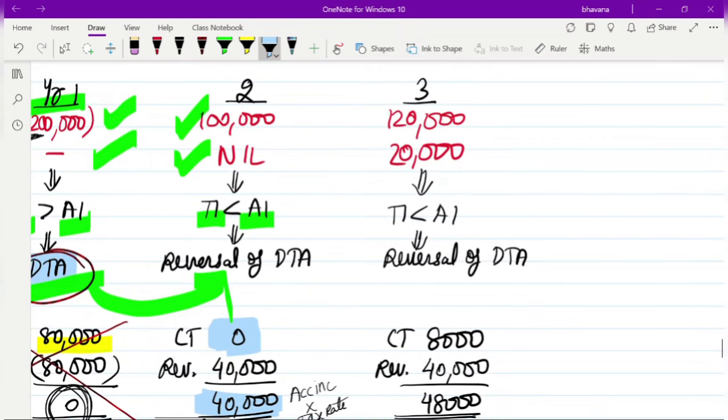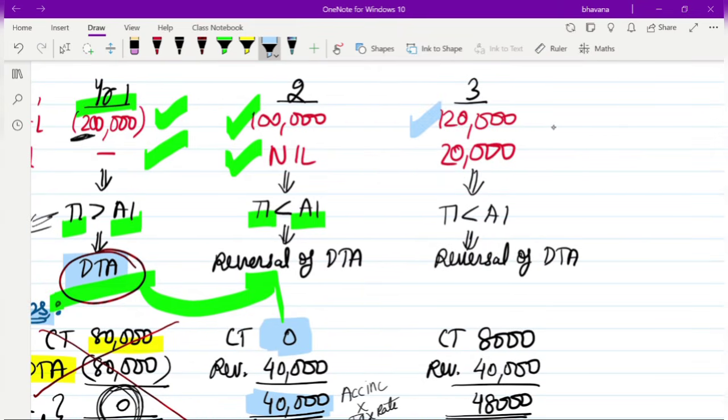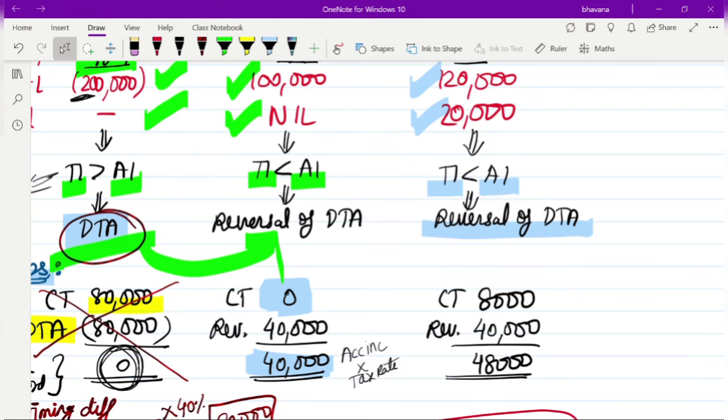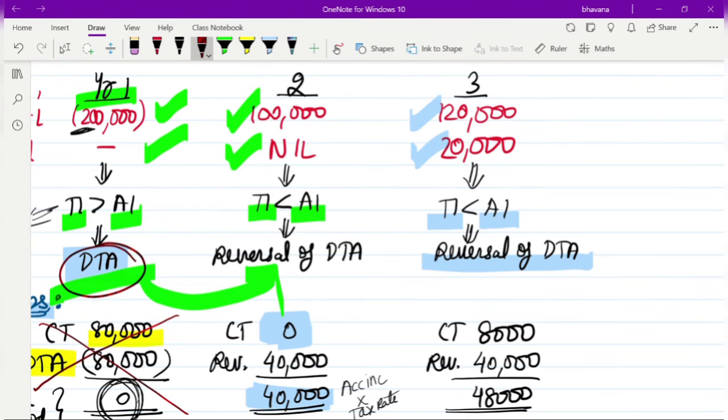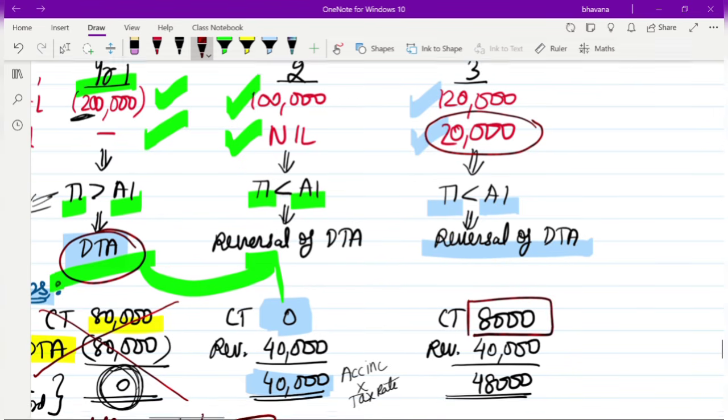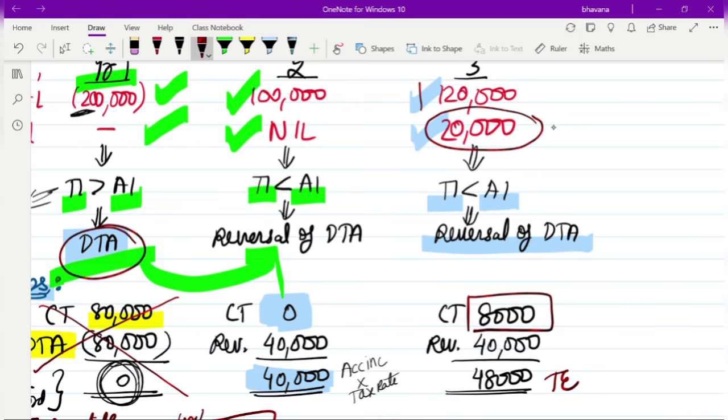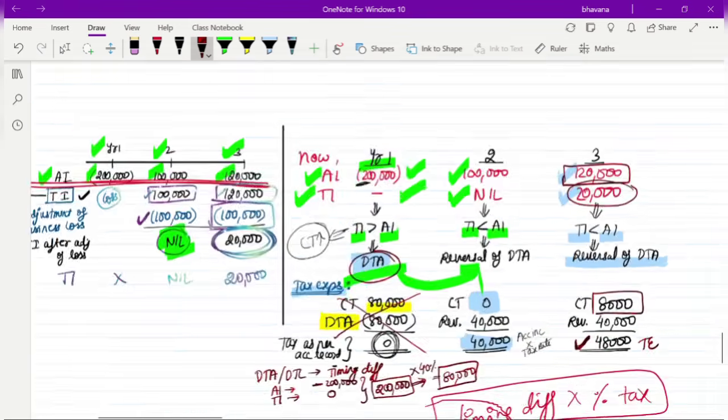The same way in the third year, your accounting income is 1,20,000 and your taxable income is 20,000. Taxable income is less than accounting income, so you do reversal of DTA, same concept as year 2. Your current tax will be your taxable income, 20,000 into 40 percent, which is 8,000. Your tax expense will be your accounting income 1,20,000 into 40 percent, which is 48,000. The difference is 40,000, which is your reversal of DTA. So this is what the sum is.